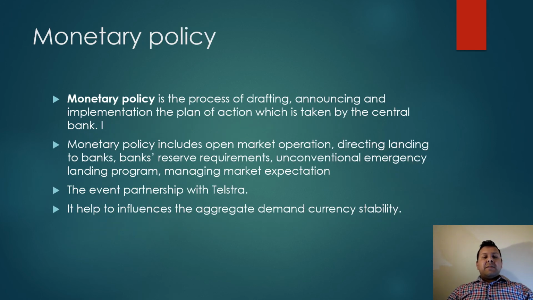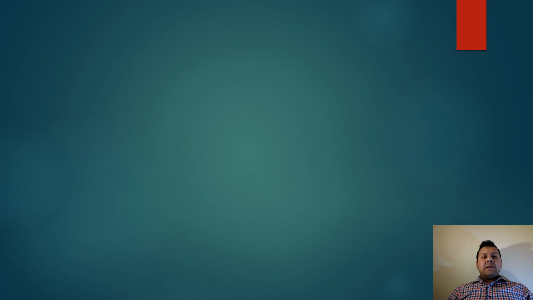Here is the monetary policy about Optus Mobile. Monetary policy is the process of drafting, announcing and implementing the plan of action taken by the central bank. Monetary policy includes open market operations, direct lending to banks, reserve requirements, and unconventional emergency lending programs. Managing market expenditure, the partnership with Telstra helps to influence the demand for service.